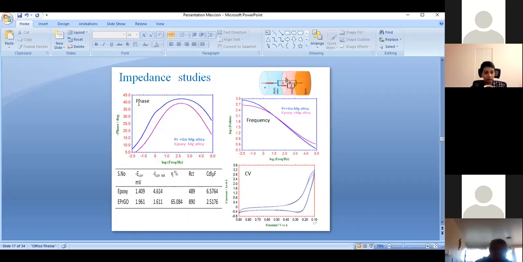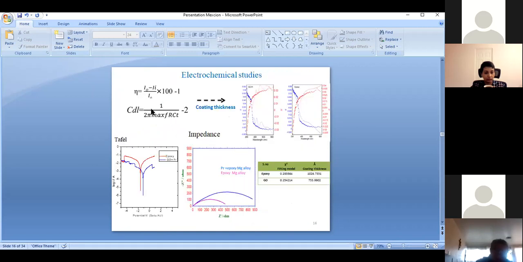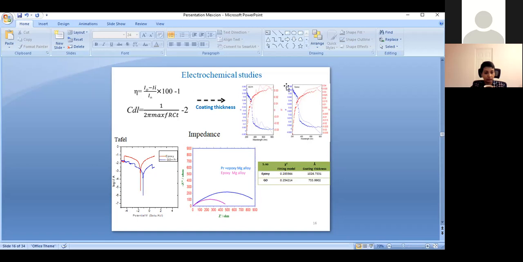Then the impedance studies. Yes, the electrochemical study we confirm. After this, on the graphene praseodymium coated surface, if we confirm with ellipsometer, we confirm that there is praseodymium present on the surface. For the epoxy there is no waveform. From this we confirm this one is not active in nature, due to epoxy only.